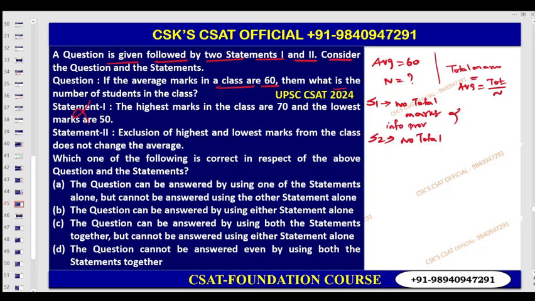No total marks information provided, so therefore eliminate. See, with highest and lowest, you can't find out the total marks here, right? So separately also not provided, and by combining also not provided here. Without the total marks, you can't find out. So therefore, D is the correct answer for this question.